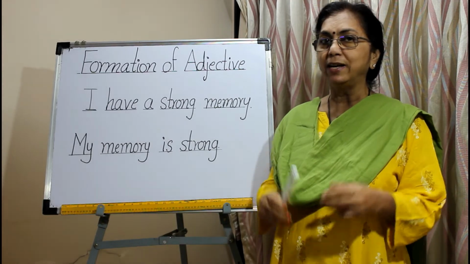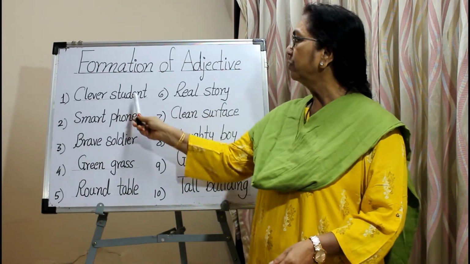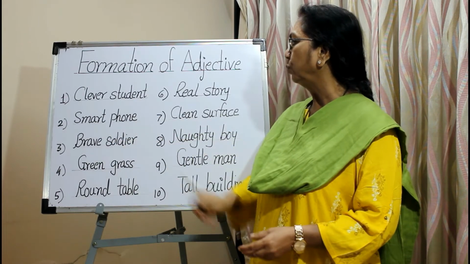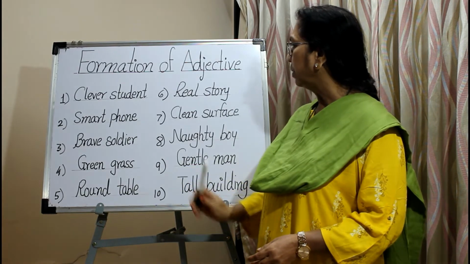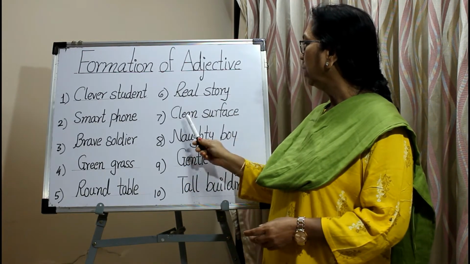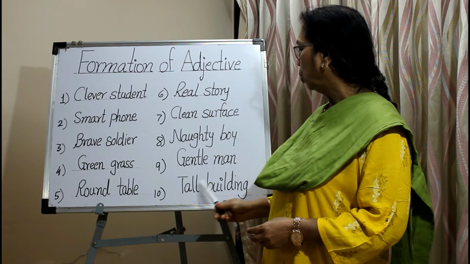Now look at these examples. Clever student, smartphone, brave soldier, green grass, round table, real story, clean surface, naughty boy, gentleman, tall building.